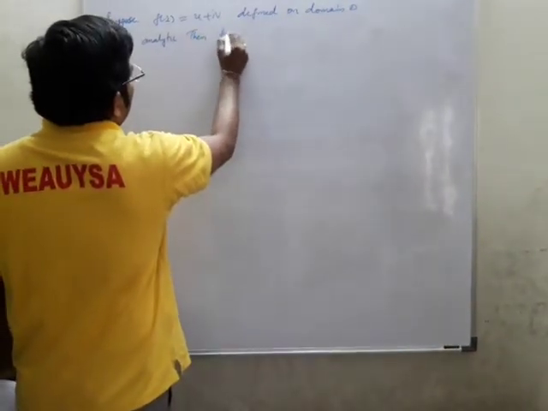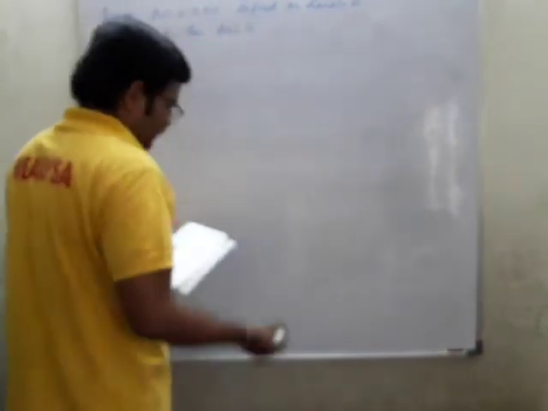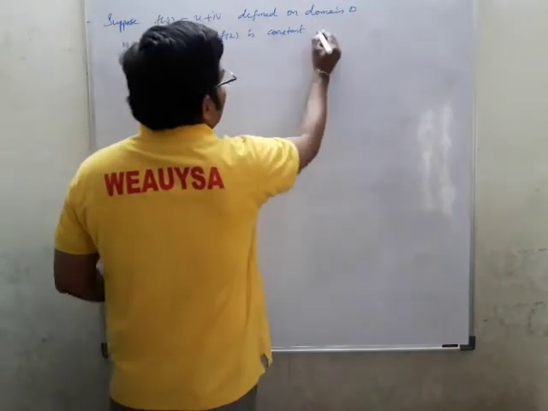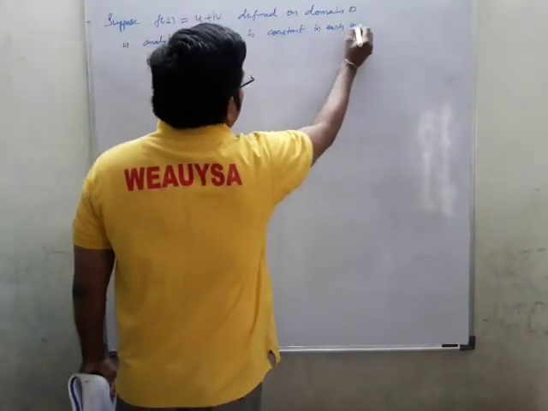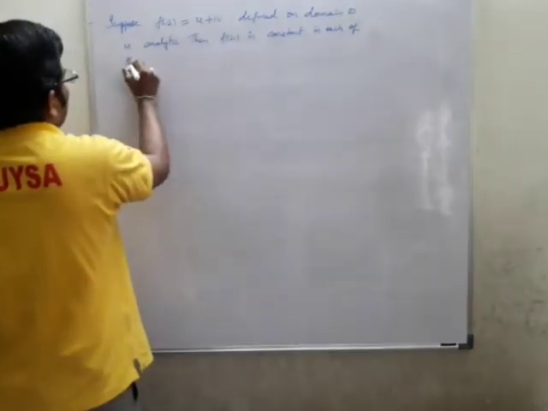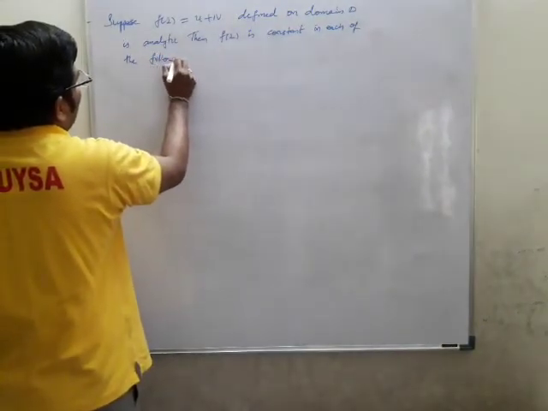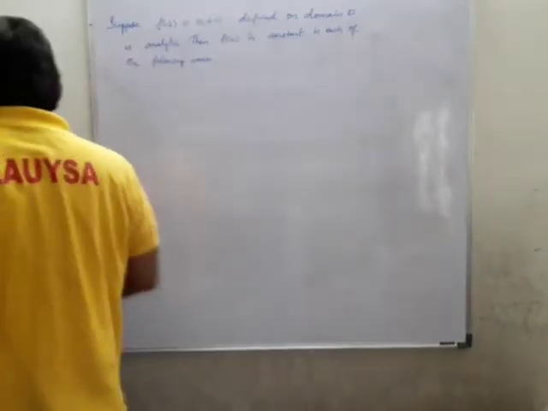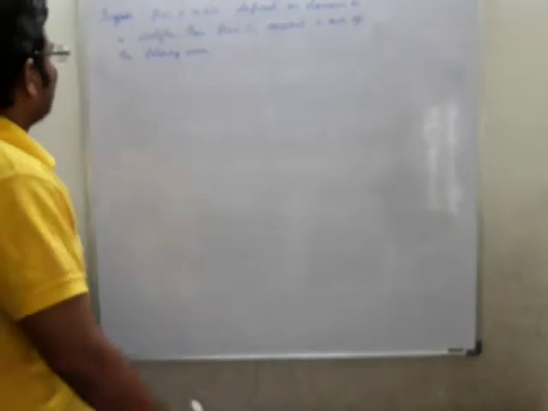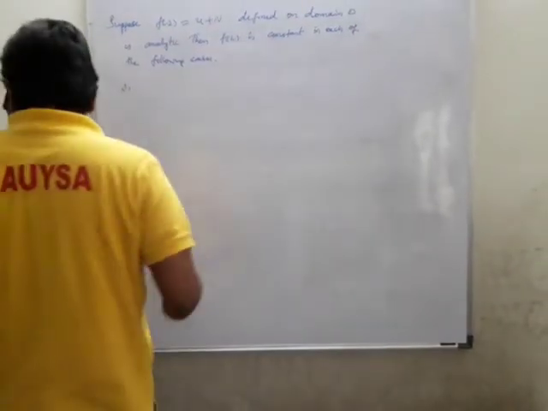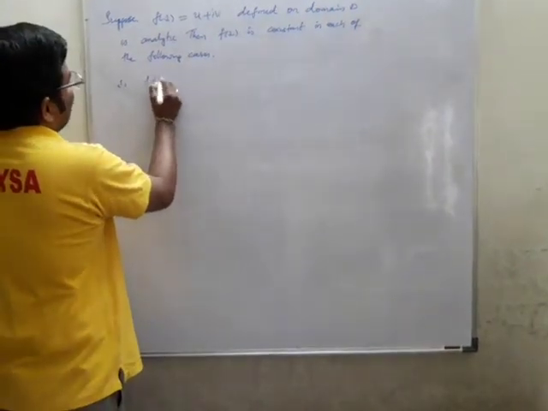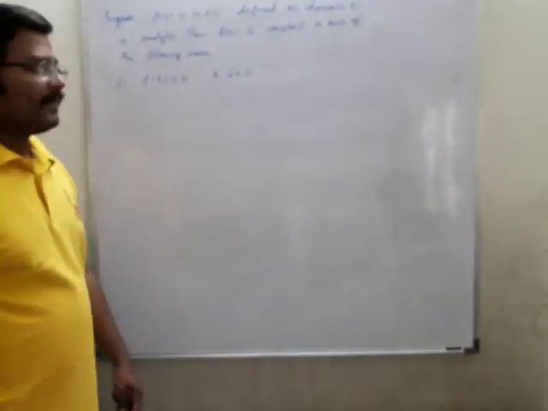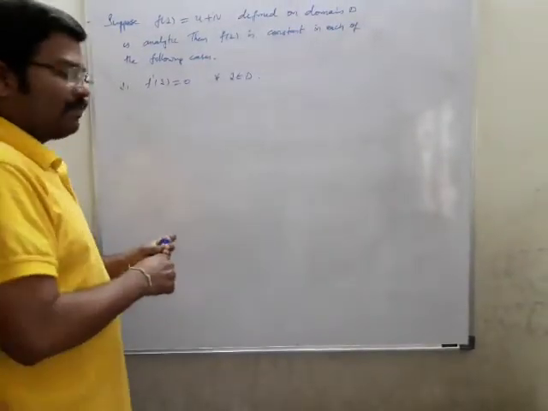then f of z is constant in each of the following cases. Okay, now we'll try to solve the cases one by one. Now the first case is f dash of z is equal to 0 for all z belongs to D. This is the first case that we are going to prove.